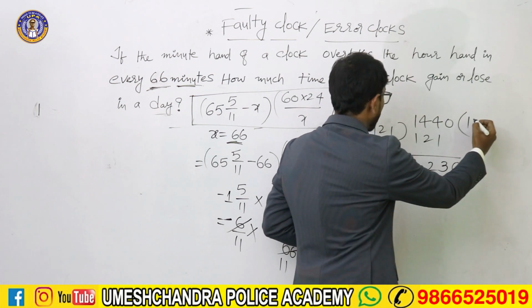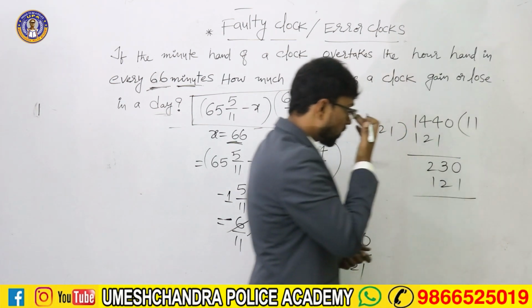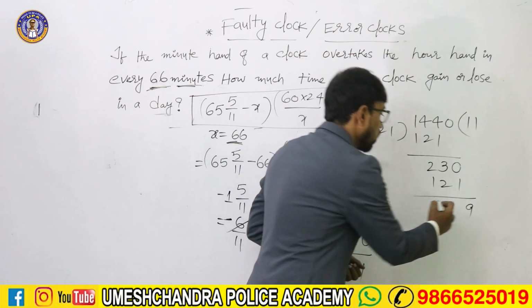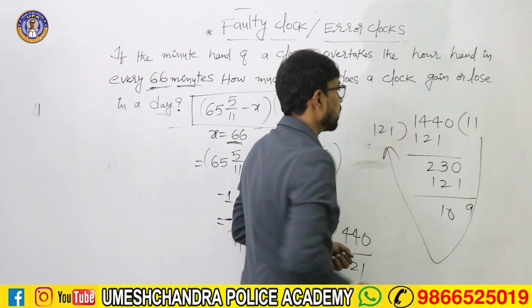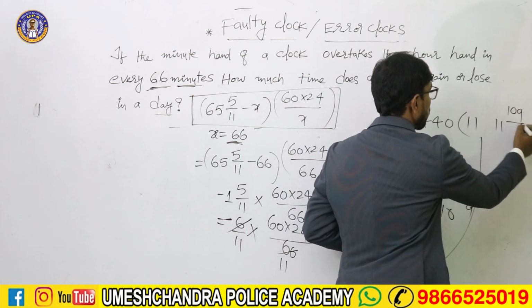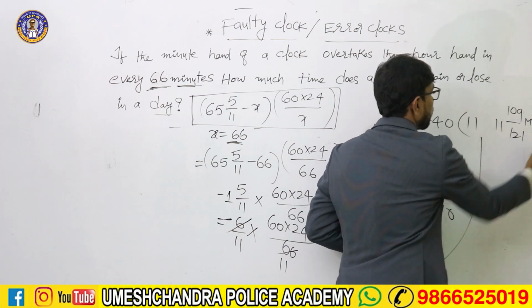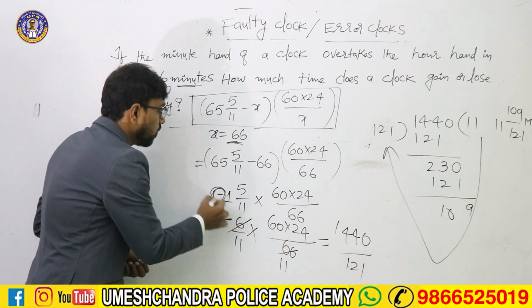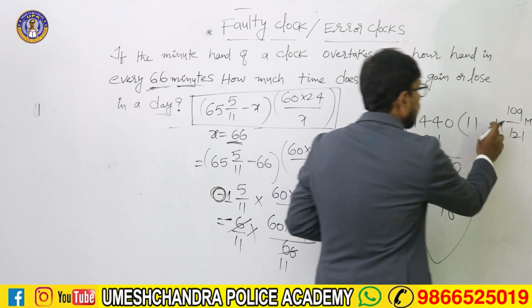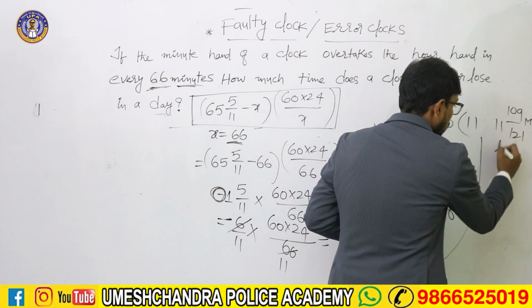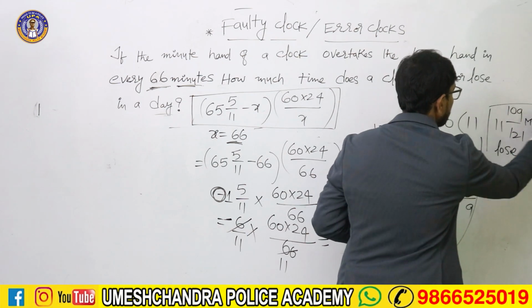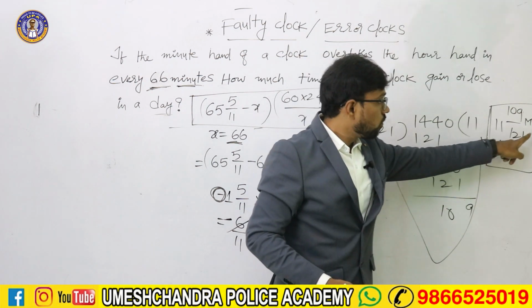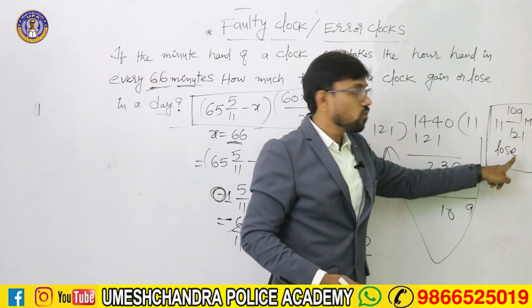So 121 ones are 121. What do we have as remainder? 10 minus 1, 9. So 11 109 by 121 is our answer. 11 109 by 121 minutes. Is this a gain or a loss? How do we decide? We have a negative value. So we confidently say our answer is 11 109 by 121 minutes loss. This is the final answer for this question.